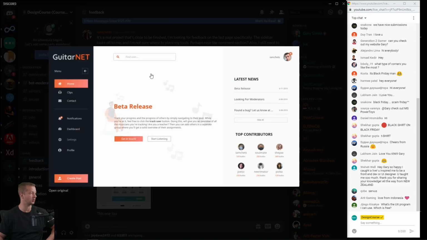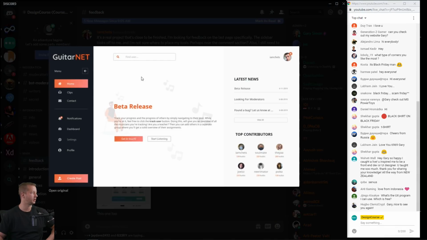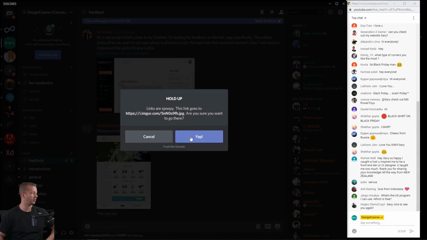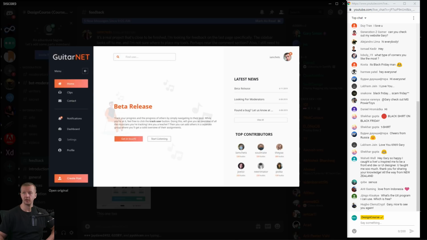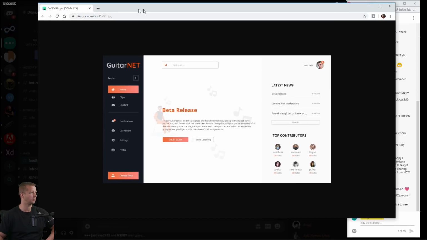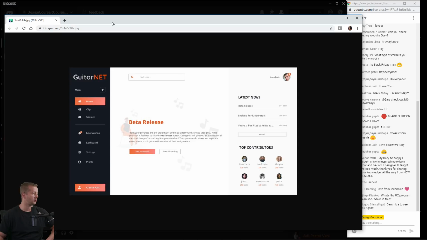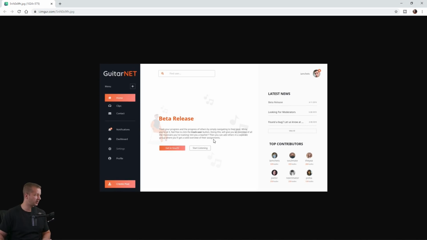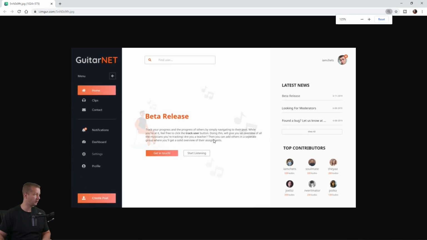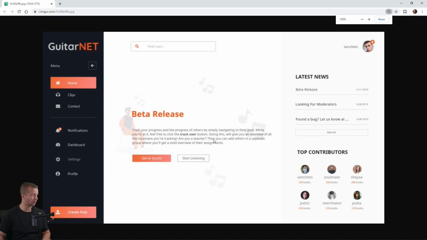All right, the sidebar looks off. Let's check this. Let me click open the original so that we can see a much larger uncompressed view. I wish we could still see a larger resolution here because it's a little bit blurred at this point. Okay, so this is just a JPG of a UI. He said the last page looks off. I'm not sure what exactly he meant by that.